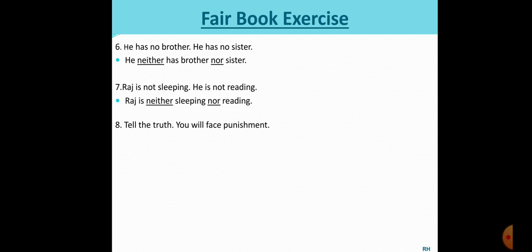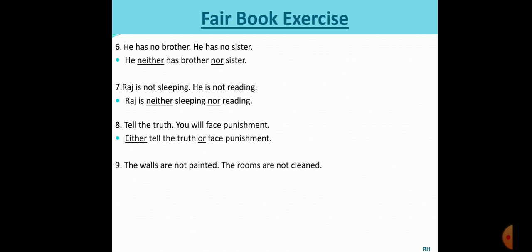Tell the truth, you will face punishment. Now here, what is it? You can see two separate statements. There's nothing common, but it is talking about the one thing only, that if he will not tell the truth, he'll face the punishment. So here two choices are given. We will apply the same rule, that we will put either before the first choice, means either tell the truth, and we will put or before the second choice, or you will face punishment. See, easy. Okay, let's take the next one.